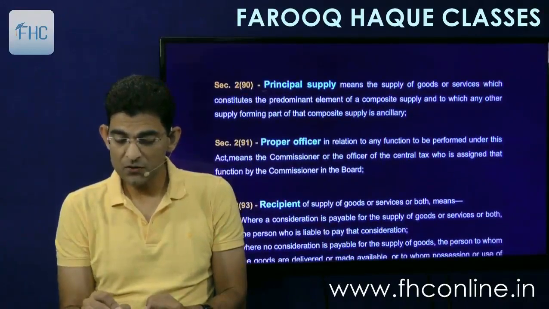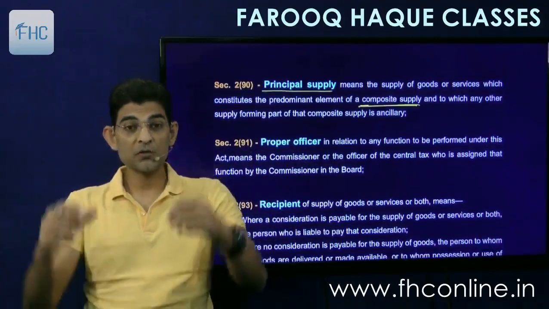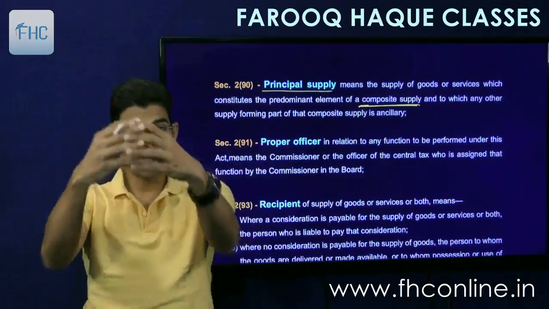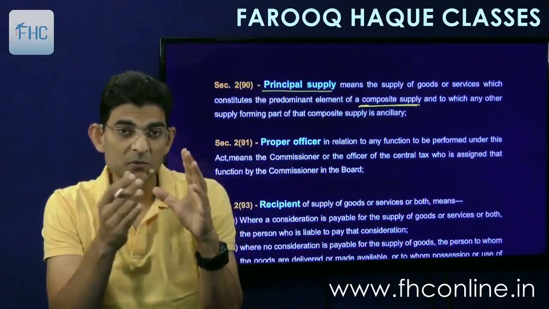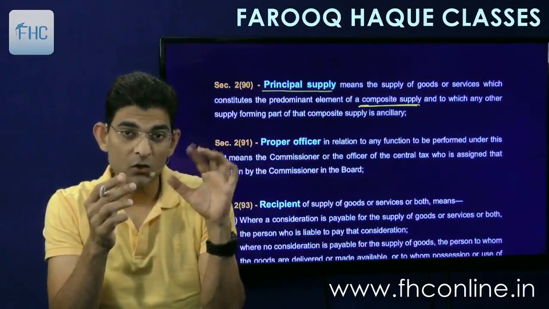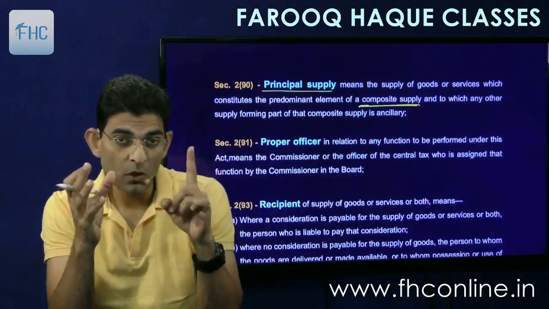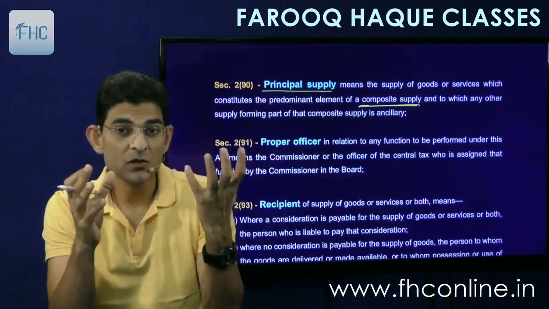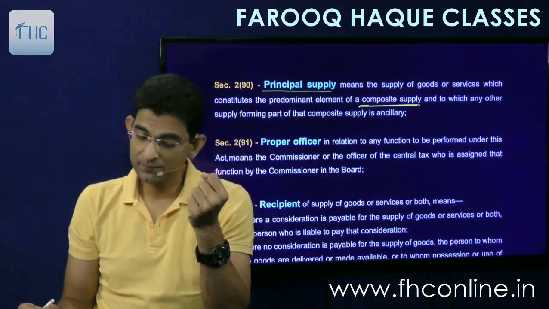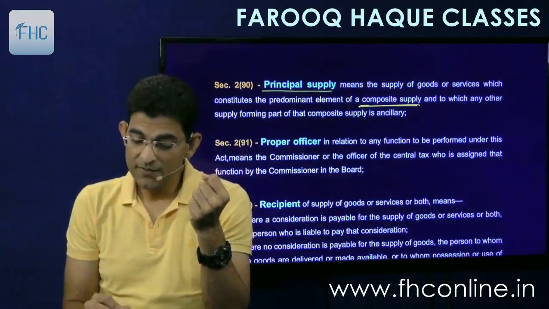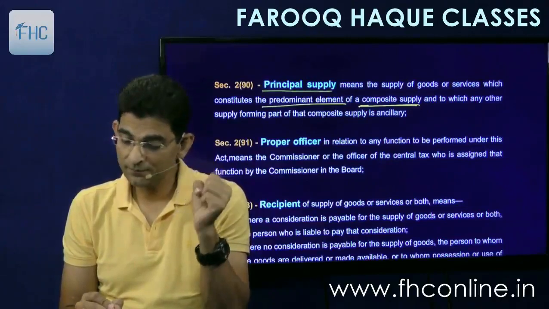Principal supply definition is related to that composite supply definition. Composite supply, where two or more things are put together and supplied together, in which one is principal and the other is subsidiary. So in that context this definition is given. What is principal? Out of composite, one which is the main is called as principal. The main supply will be called as principal. Predominant element it is called as. Predominant means the dominant element.